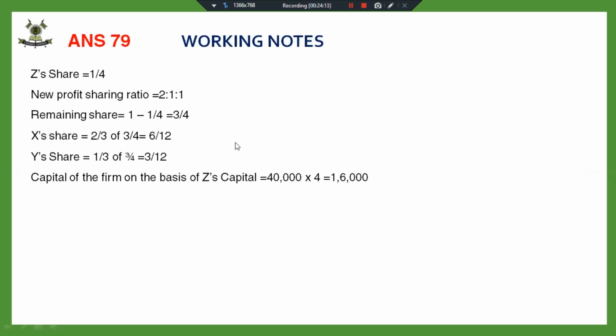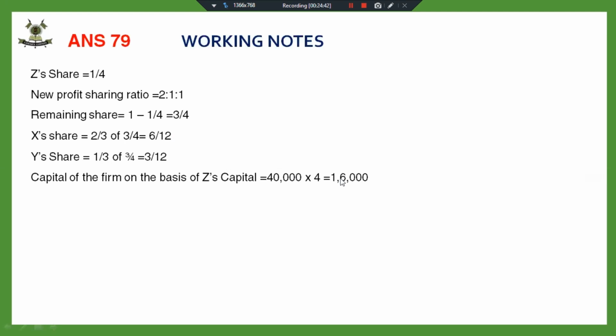Now we have to adjust the capital of the old partners on the basis of the new partner's capital. For 1/4 share, he is bringing 40,000 capital. So that means the capital of the firm will be, in reverse, 4 times 40,000, which is 1,60,000.